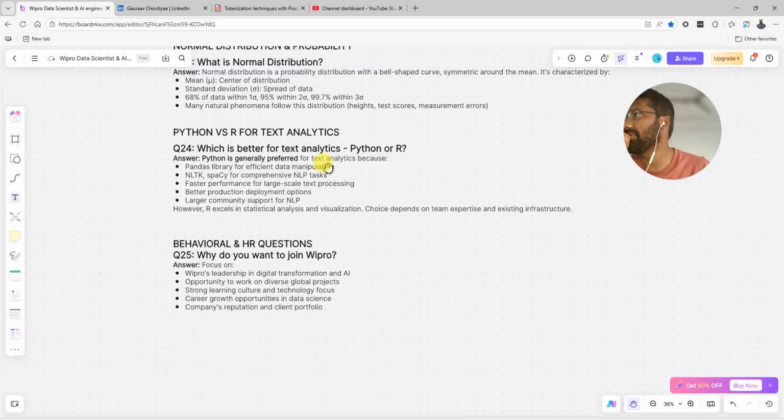Python is generally preferred for text analytics because the pandas library is efficient for data manipulation, NLTK and SpaCy for comprehensive NLP tasks, faster performance for large scale text processing, better production deployment options, and large community support on NLP. R excels in statistical analysis and visualization.